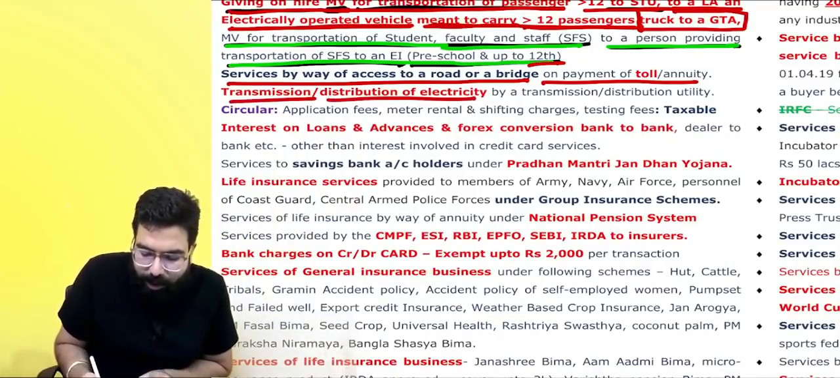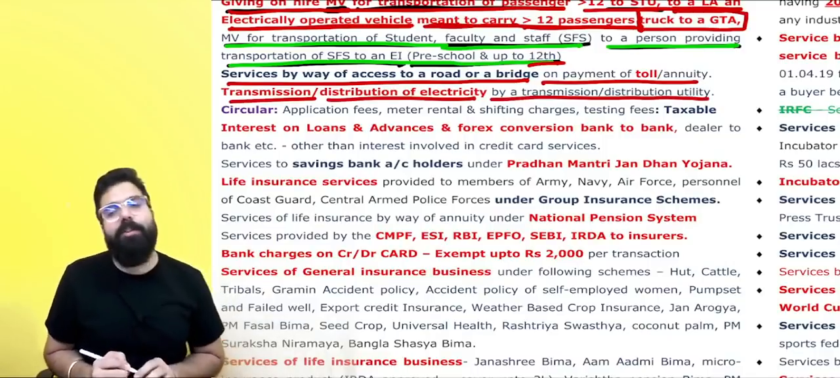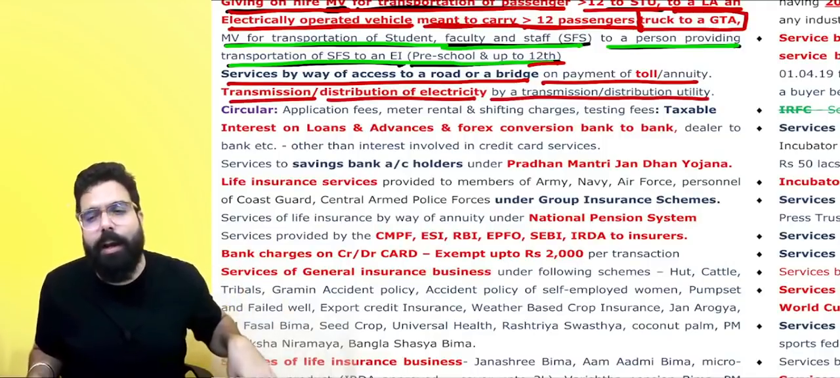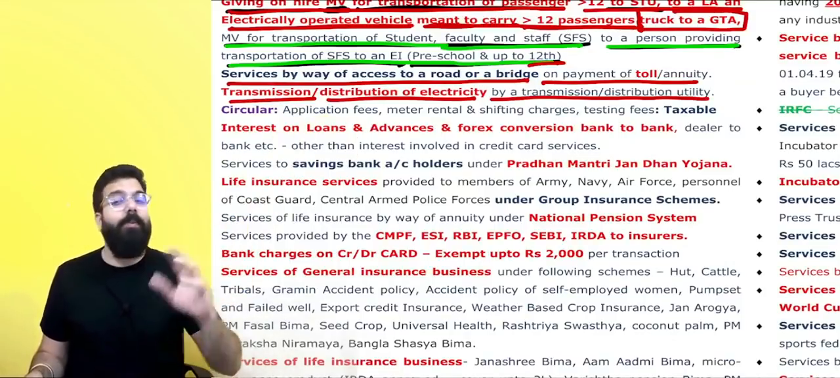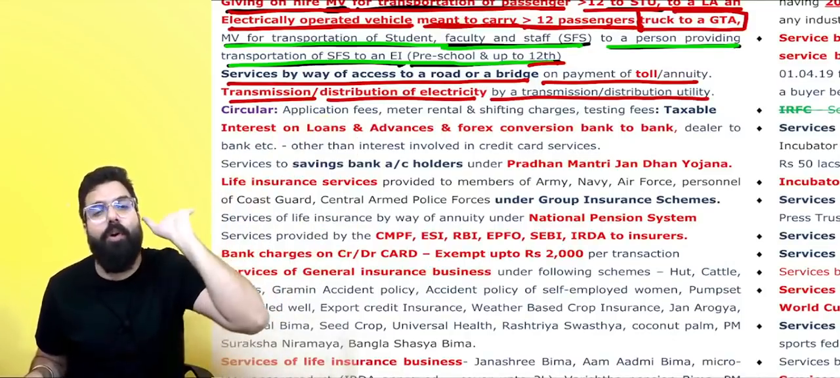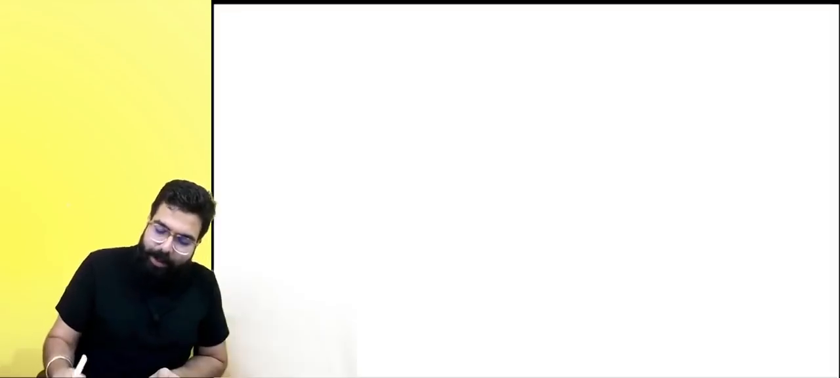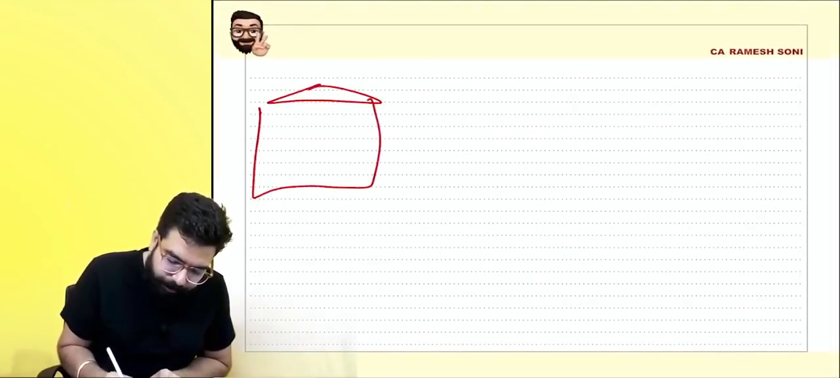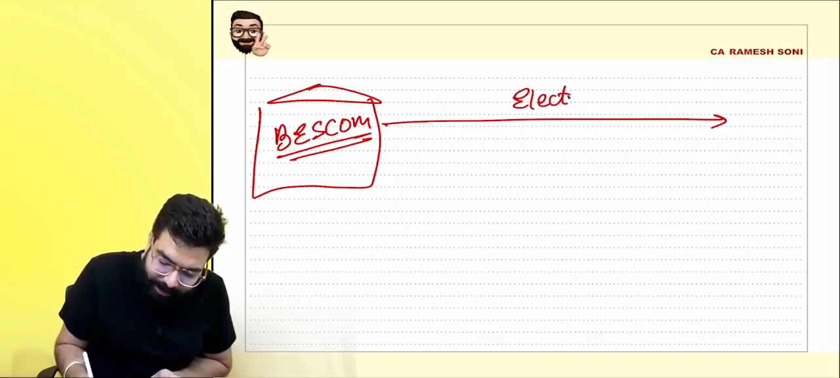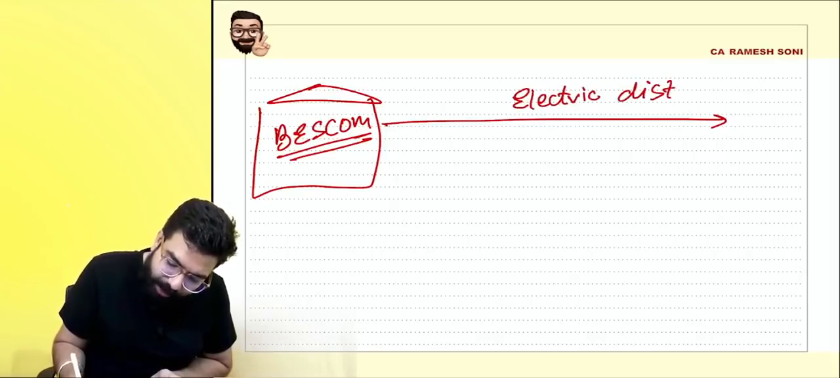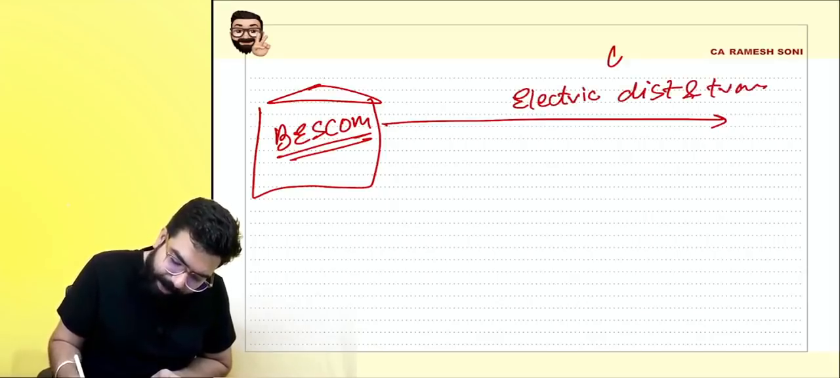Transmission or distribution of electricity by a transmission or distribution utility. So in Bangalore, the electricity distribution company, Bescom, is there. Bescom distributes electricity. On transmission and distribution of electricity, there is no GST. This is Bescom, Bangalore Electricity Corporation. They distribute electricity, and on electricity distribution and transmission, there is no GST.